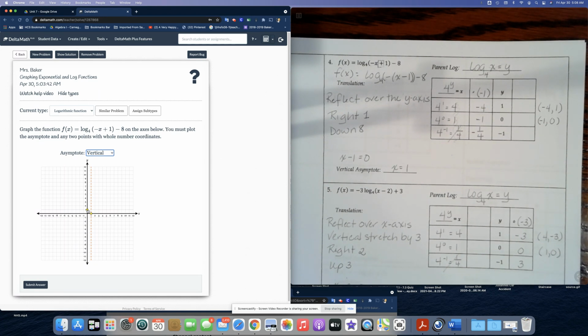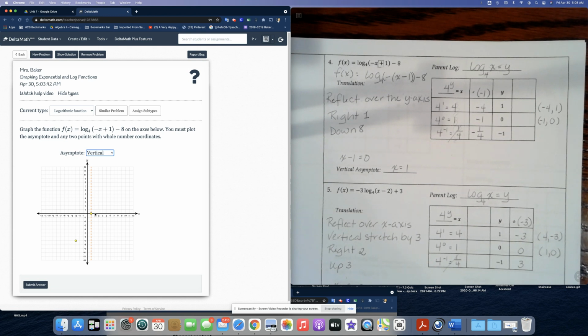1. So we have negative 4 on the x-axis and 1 on the y-axis. Now, again, we're not done. Don't stop there. We still have to go to the right one, and we have to go down 8. So I have to count down 8 squares. 1, 2, 3, 4, 5, 6, 7, 8. Here we go. We're going to stop right here.